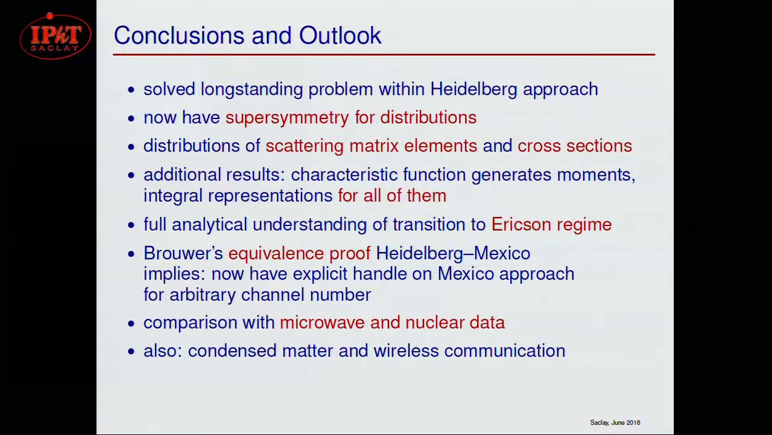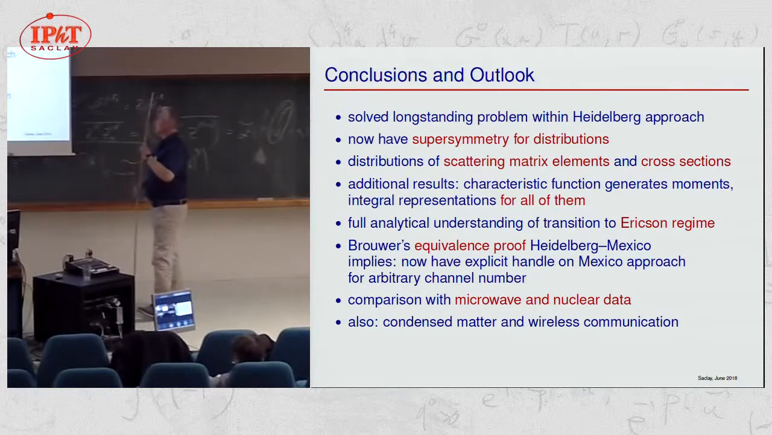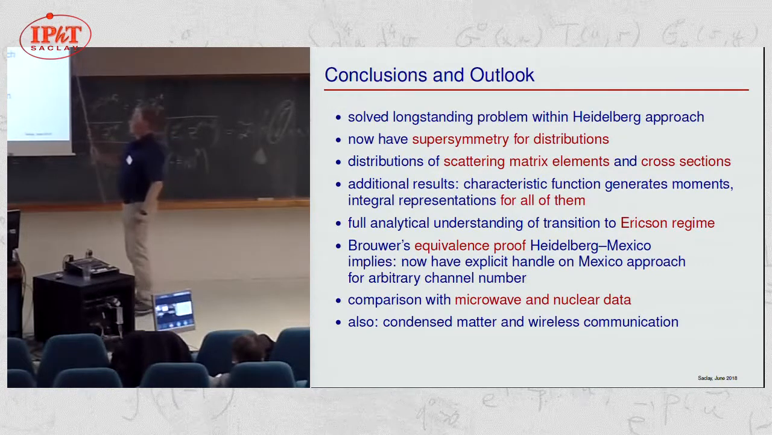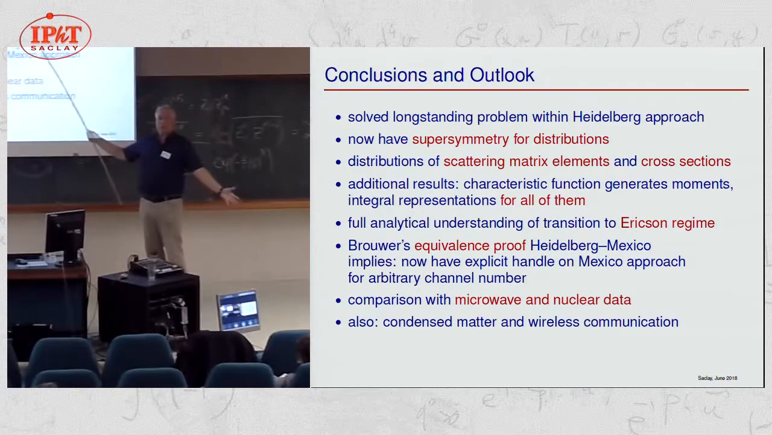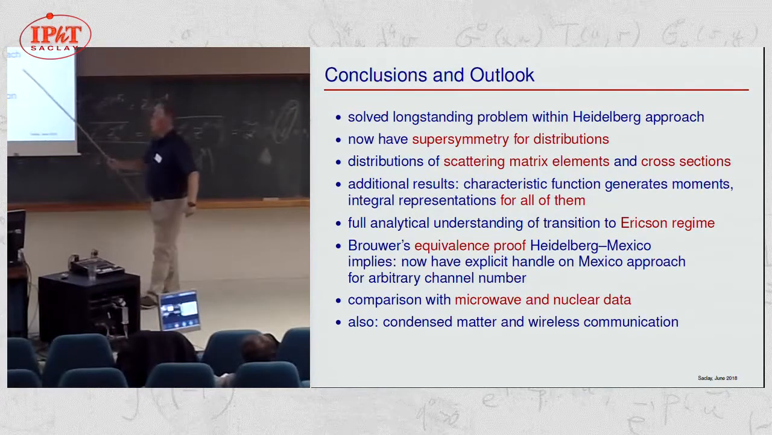Yeah, I come to a conclusion. So we solved a long-standing problem within the Heidelberg approach. I showed you how to do a supersymmetry for distributions, at least in cases like this one here. I showed you the distributions for the scattering matrix element and cross-sections. Because we have the characteristic functions, we now also have the moments, and there are some other experiments where you need these moments. We understand the transition to the Ericson regime.